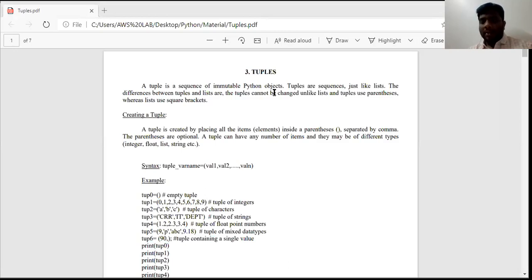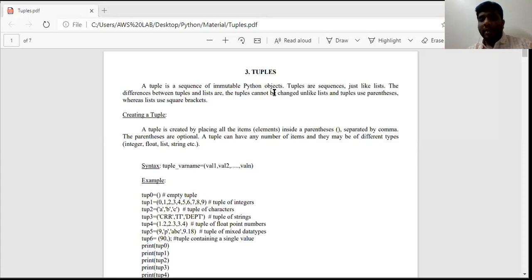If those elements are separated by commas and placed in parentheses, then it is called a tuple. This is the definition of a tuple: a group of elements separated by commas and placed between parentheses.